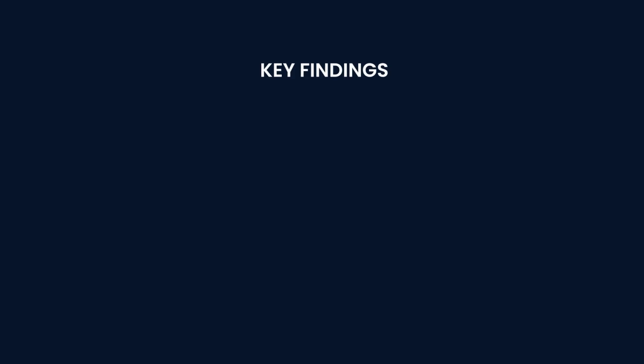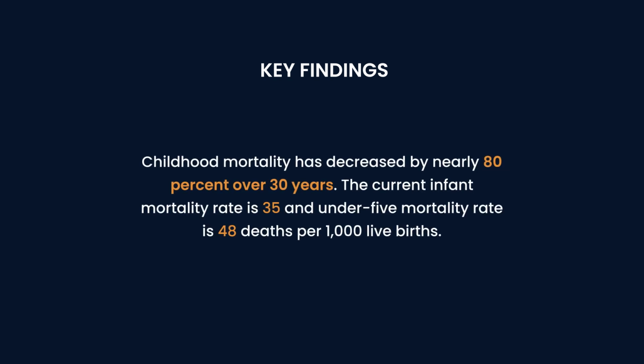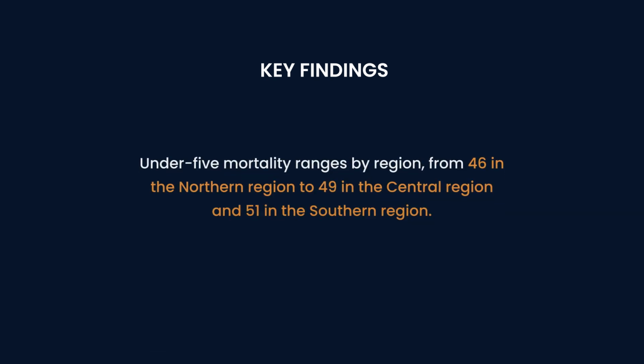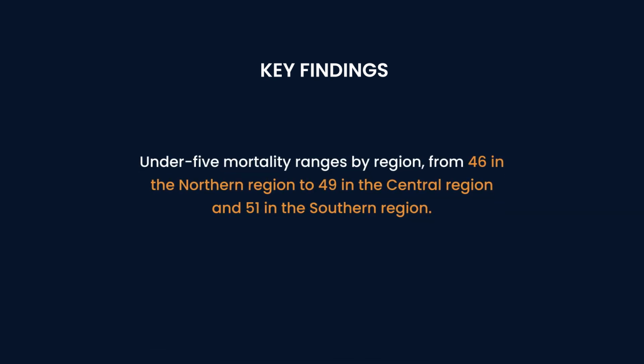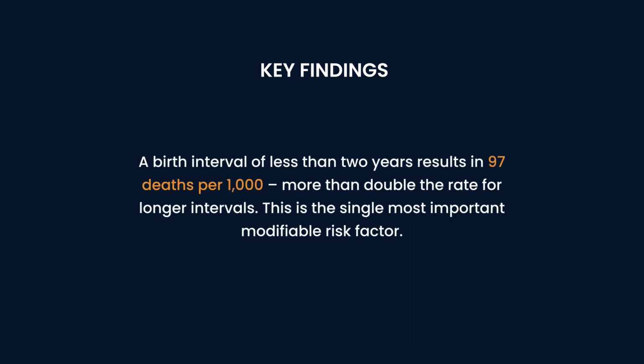Key findings. To summarize the key findings, remarkable progress. Childhood mortality has decreased by nearly 80% over 30 years. The current infant mortality rate is 35 and under 5 mortality rate is 48 deaths per 1,000 live births. Regional variation. Under 5 mortality ranges from 46 in the northern region to 49 in the central region and 51 in the southern region. Critical risk factor. A birth interval of less than 2 years results in 97 deaths per 1,000, more than double the rate of longer intervals. This is the single most important modifiable risk factor.